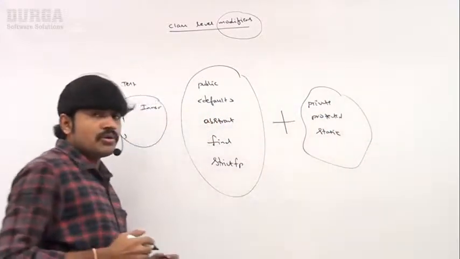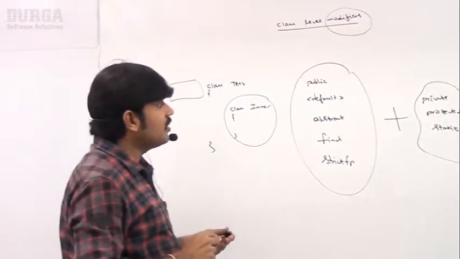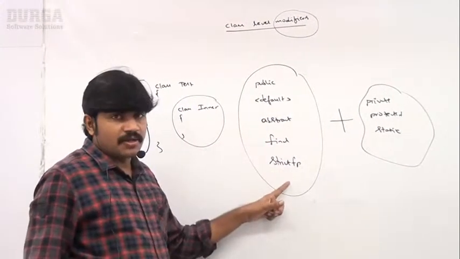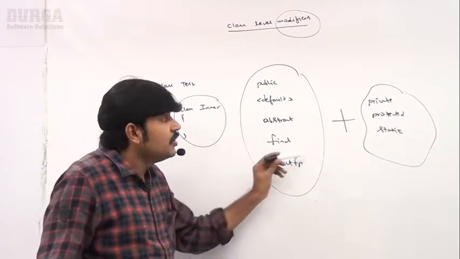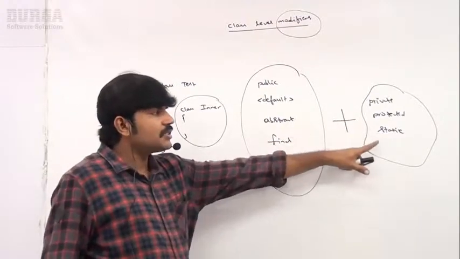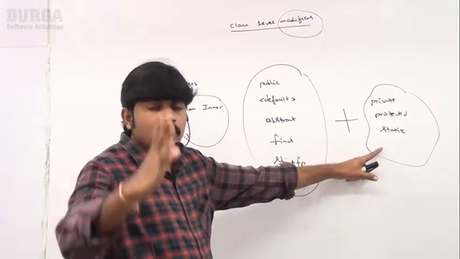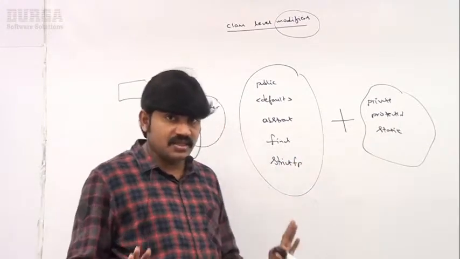So for top level classes, how many modifiers are applicable? These 5 modifiers. But for inner classes, 8 modifiers are applicable. Remember, the extra modifiers are applicable only for inner classes but not for top level classes. Is it clear for all of you?